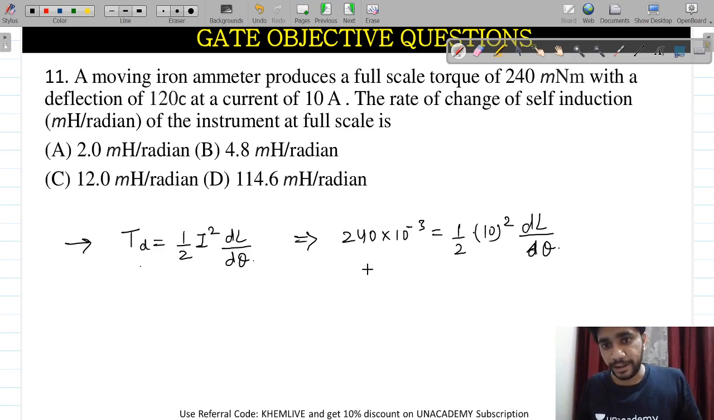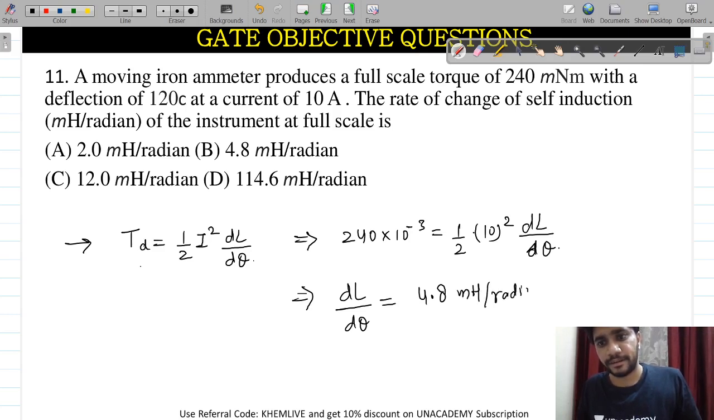Now calculate the value of dL by d theta from here and find out. This is the easiest question. It is a 2-mark question. I think this is the easiest question. dL by d theta you will find out easily, 4.8 millihenry per radian. So B is the correct answer for this question.